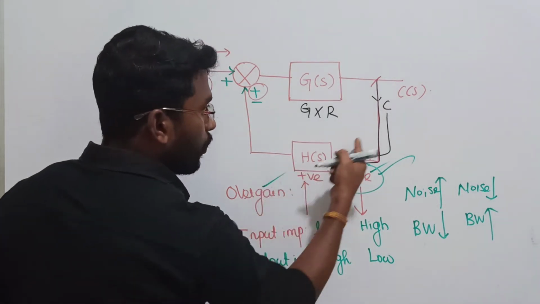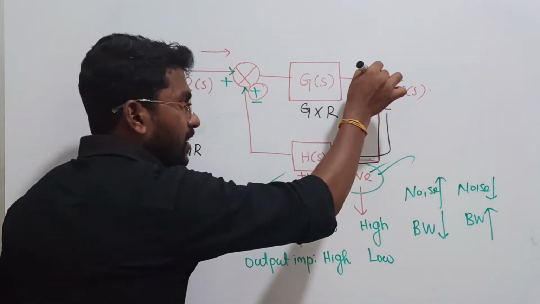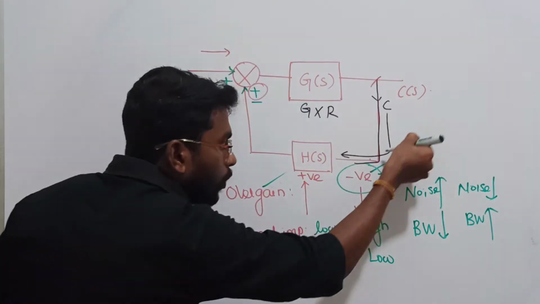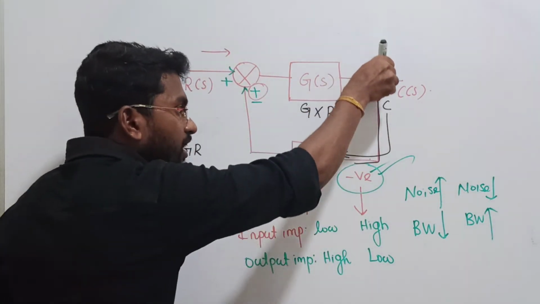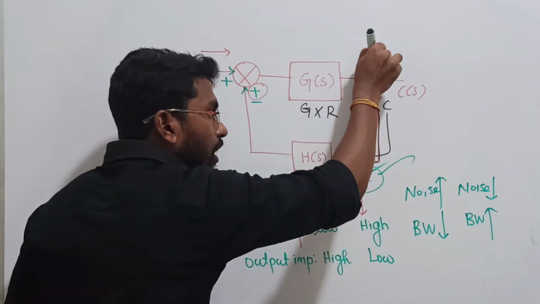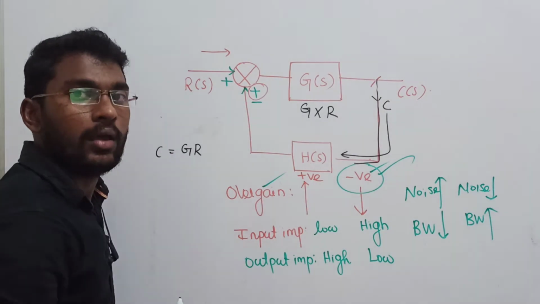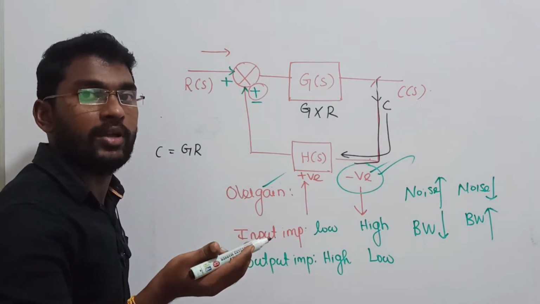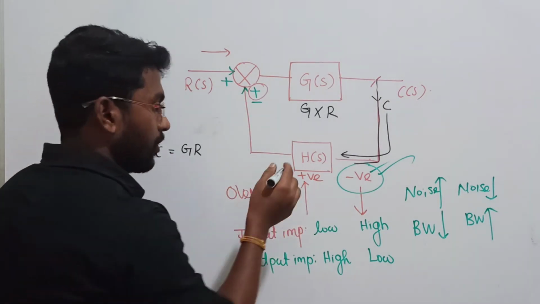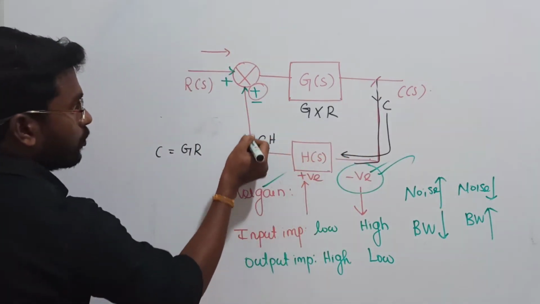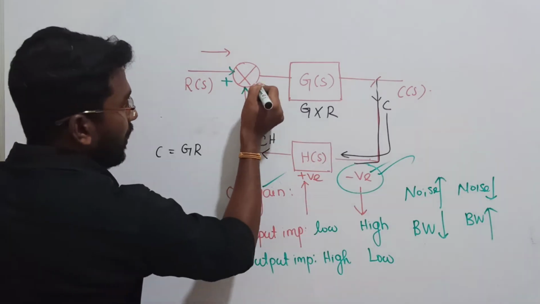Now this H is going to be once again in the S domain. Listen, C is going to be the input. The output of the open loop is going to be the input of your feedback. Yes or no? So C is the output, and this output is going to be the input of the feedback system. So C will be multiplied by H. Why? In the time domain, convolution will be there. In the S domain, you can directly multiply them. So here I am receiving C into H. Now this is my feedback. So your new value CH will enter here.